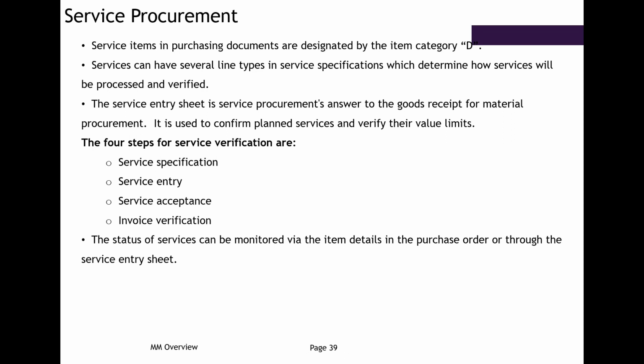For example, in a manufacturing plant, if a unit needs to undergo maintenance each and every month, you will give an order to the vendor to provide the service for the year. So each and every month he'll come and do the service, and you do the service entry sheet for that particular month, and you do the payment for that service entry which he has processed for that month.